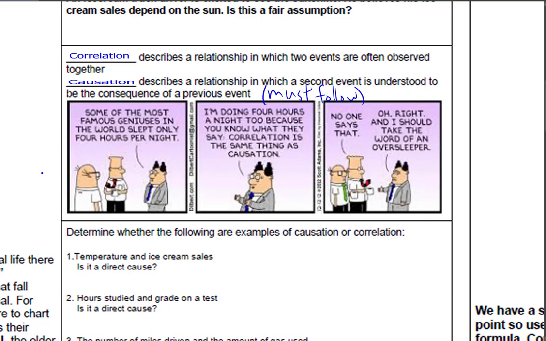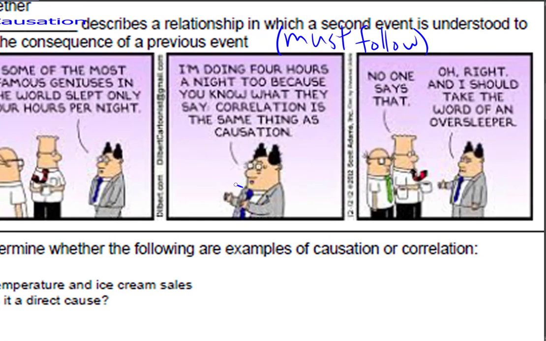But this one, once again, the pointy-haired boss, what he's messing up here is the difference between correlation and causation. Although it is true that many geniuses did sleep 4 hours a night, that's correlation. This is a trend that we see. It does not mean that suddenly sleeping 4 hours a night is going to cause you to become a genius. So there's a difference between something occurring together and something necessarily being a result of something else.